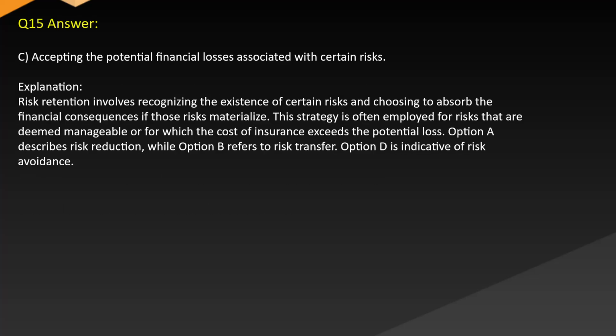Answer: C. Accepting the potential financial losses associated with certain risks. Explanation: risk retention involves recognizing the existence of certain risks and choosing to absorb the financial consequences if those risks materialize. This strategy is often employed for risks that are deemed manageable or for which the cost of insurance exceeds the potential loss. Option A describes risk reduction, while option B refers to risk transfer. Option D is indicative of risk avoidance.